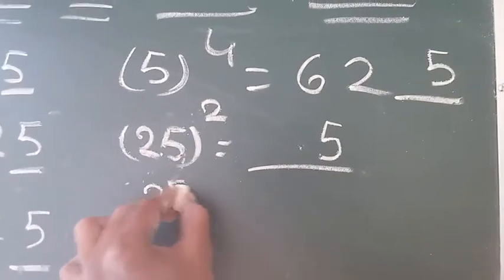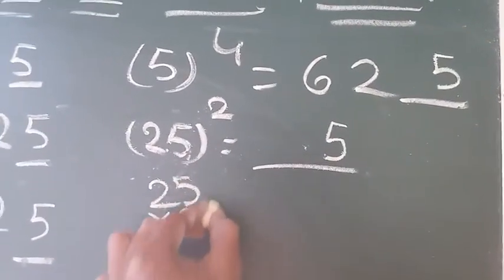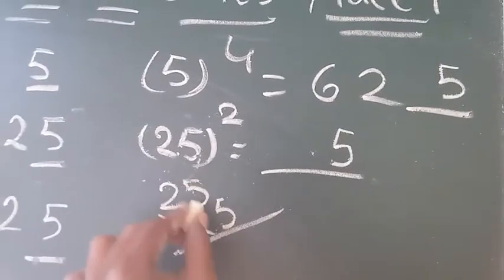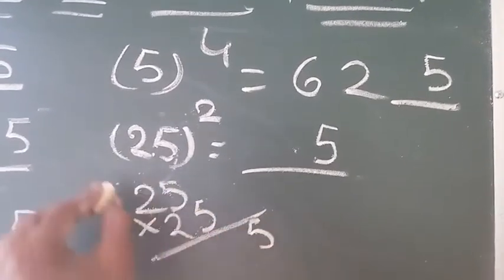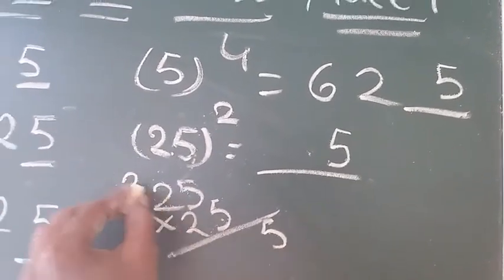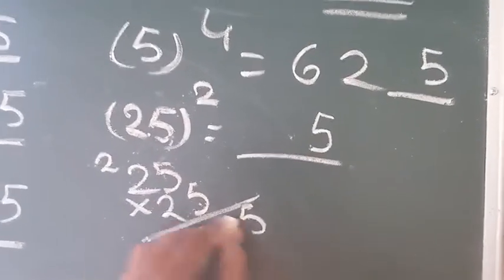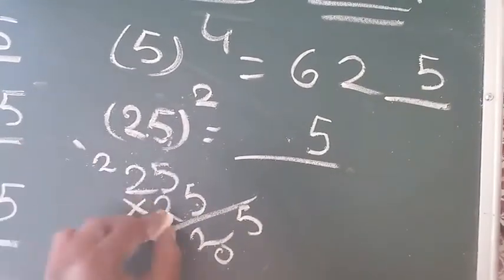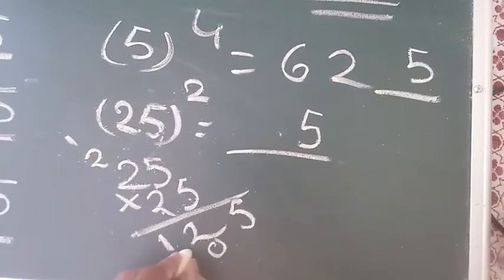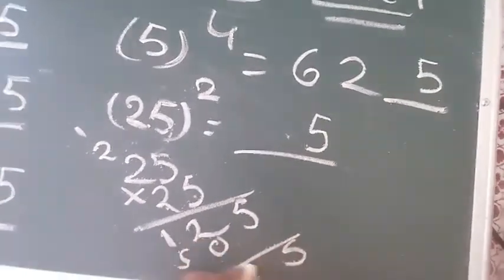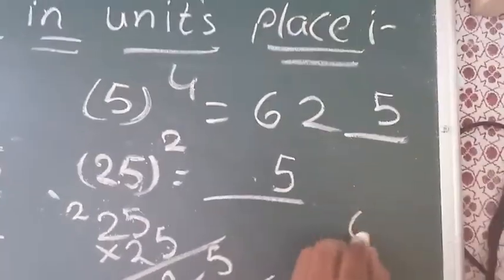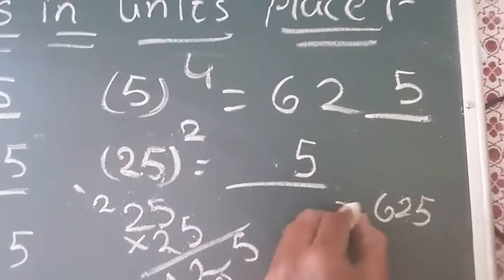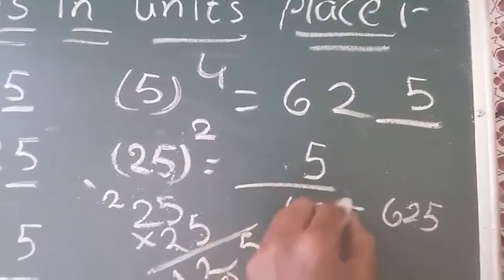Let us check whether we got 5 in units place. First multiply 25 two times. 5 5s are 25, 5 2s are 10, 10 plus 2 is 12, 2 5s are 10, 2 2s are 4, 4 plus 1 is 5, 5 2s are 6. 625 is the multiplication result of 25 whole square.